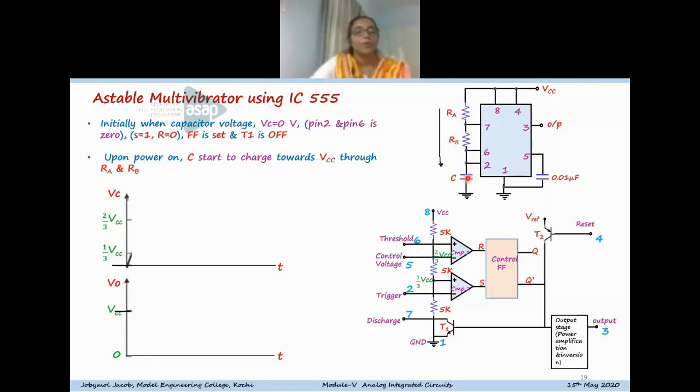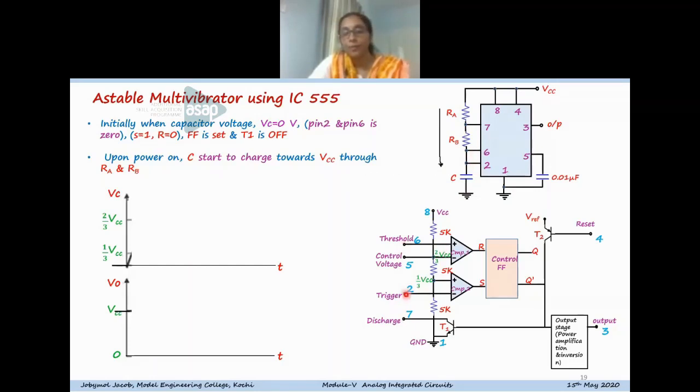Now, suppose initially the capacitor voltage is 0. Because the capacitor is directly connected to pins 2 and 6, these two voltages are at 0.